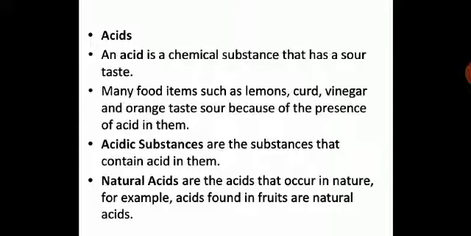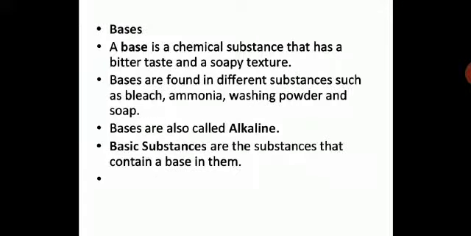And natural acids are the acids that occur in nature. For example, acid found in fruits are natural acids. So fruits which have a sour taste, it is because of some acids in them, they are naturally present and they are called natural acids. So a substance by itself can be an acid, or they can behave like an acidic substance. Okay, so please take this down, children.